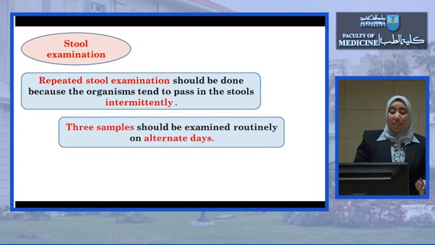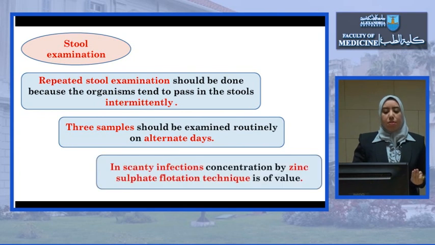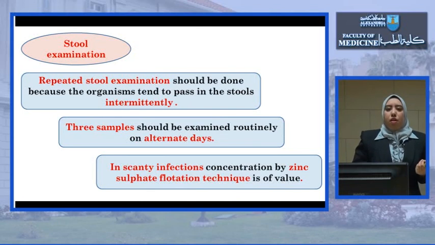Sometimes repeated stool examination should be done because the organism tends to pass in the stool intermittently. So we have to examine 3 samples on alternate days to make sure whether the infection is present or not. In scanty infection also, we can concentrate the stool sample by using a flotation method. It's called the zinc sulfate flotation method.